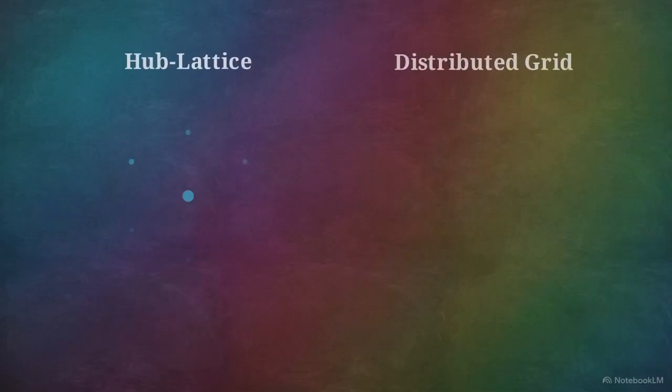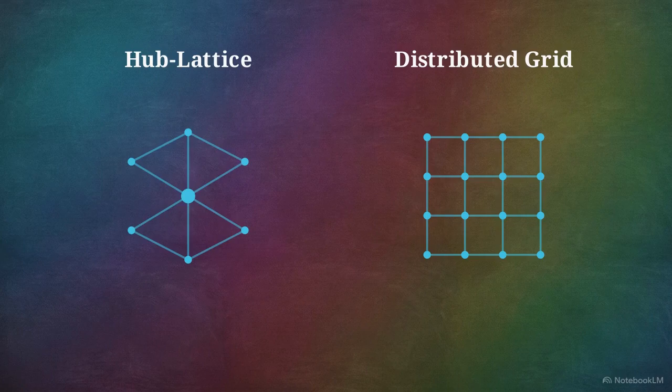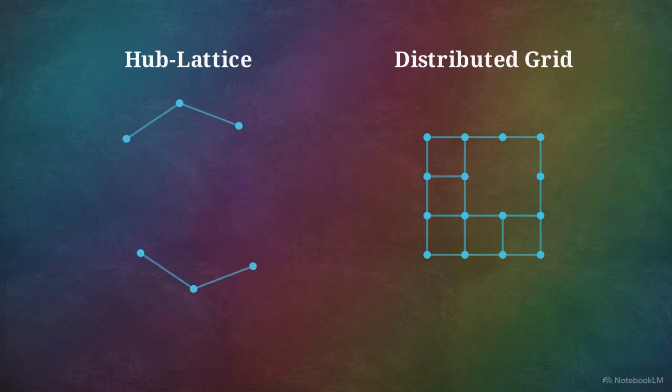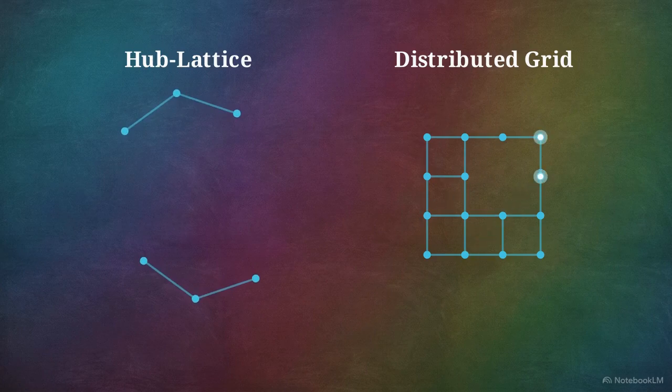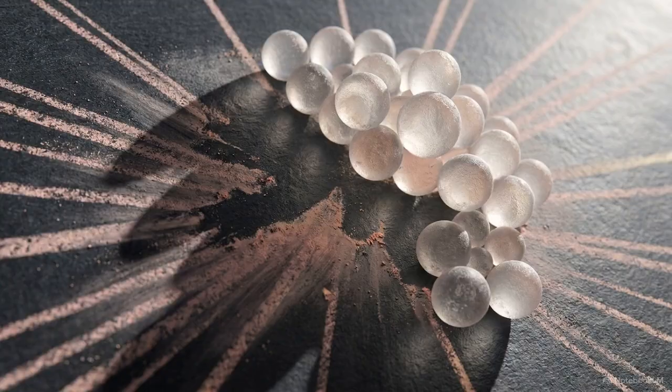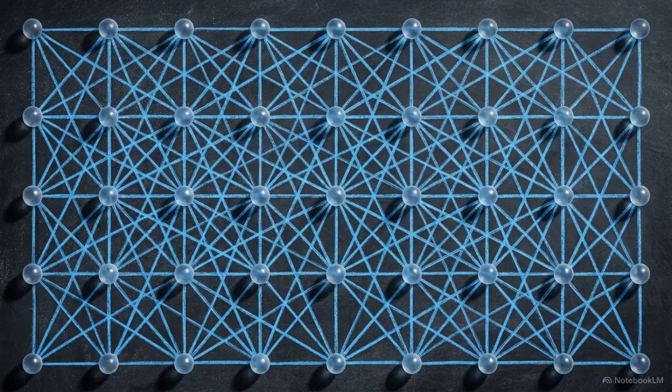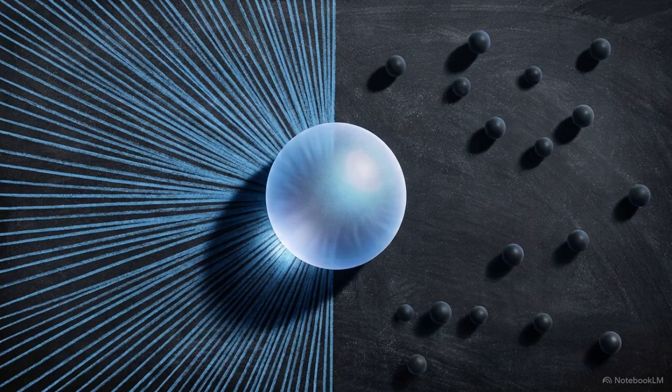This test compares a hub lattice on the left to a distributed grid on the right. Severing the left's central node instantly fragments the network into disconnected halves. The grid absorbs the exact same stress, routing energy safely around the impact zone, preserving its global structure. It proves that geometry overrides local strength. A system of good edges will always fail if bottlenecked.